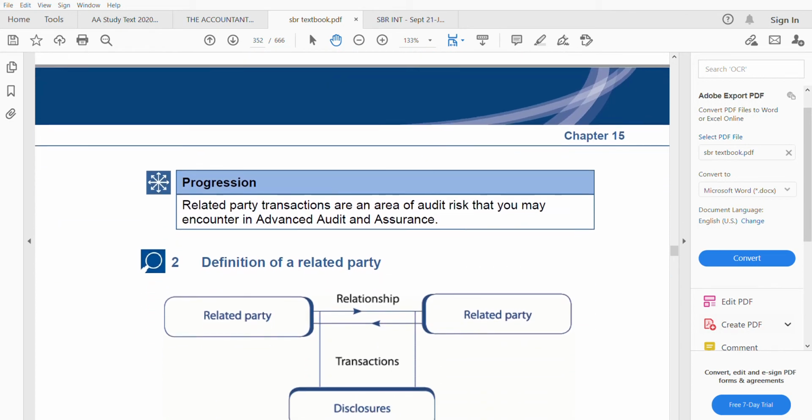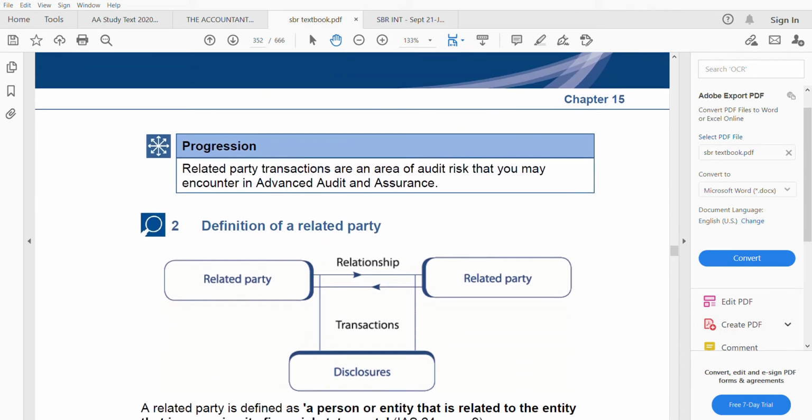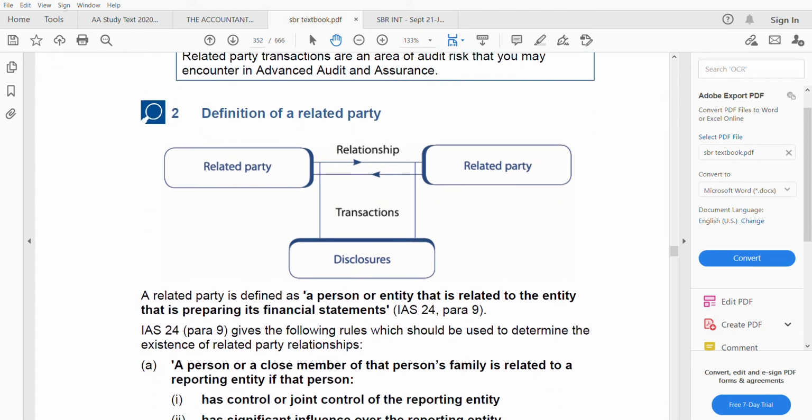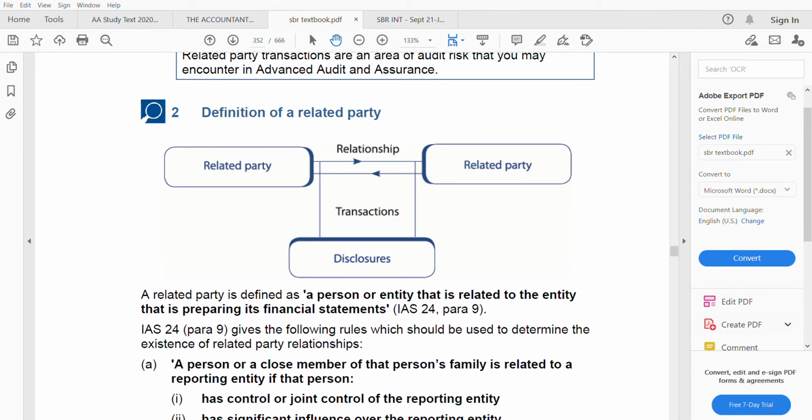Now, related party transactions are an area of audit risk that you may encounter in advanced audit and assurance. So, this standard definitely you have to go in depth if you are planning to take AAA. Now, the definition of a related party. Definitely there should be some relationship between the two, and some transactions. If a transaction happens between the two related parties, then only you need to disclose. If there are no transactions happening, then the disclosure does not come.